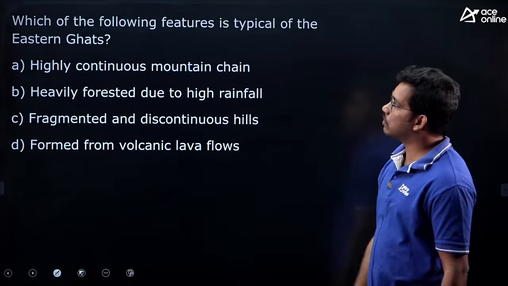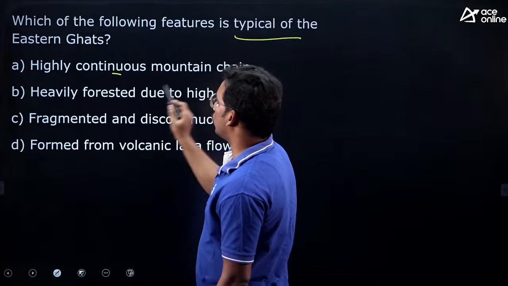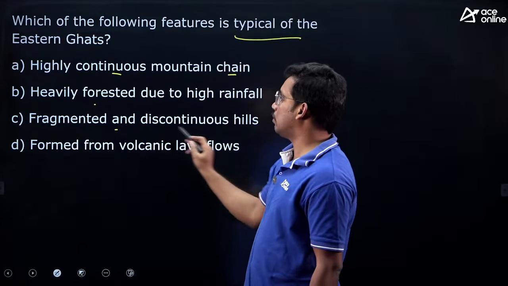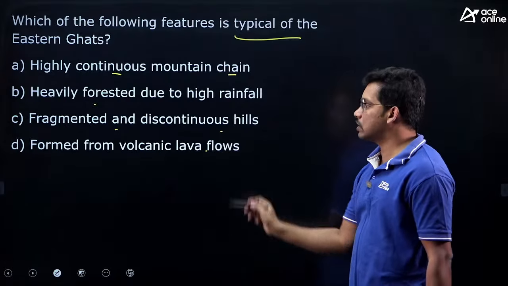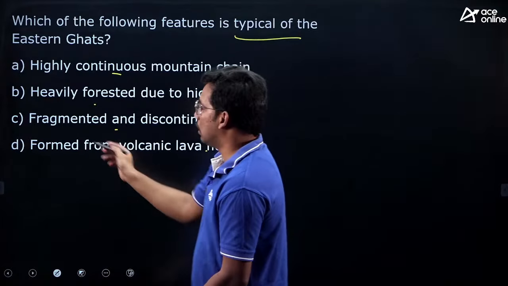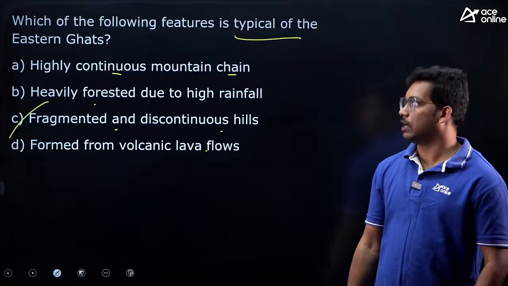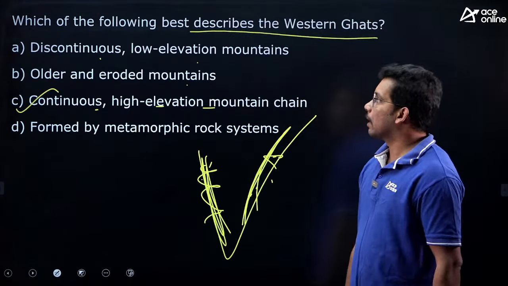Same, one more question. Which of the following is a feature typical of Eastern Ghats? Highly continuous mountain chain, heavily forested due to high rainfall, fragmented and discontinuous hills formed from volcanic lava flows. I won't even ask you the question, because just now we discussed, so it is discontinuous and fragmented. C. Next